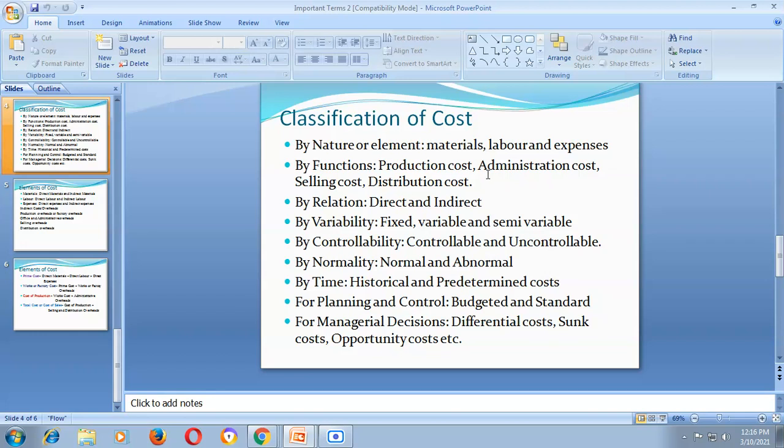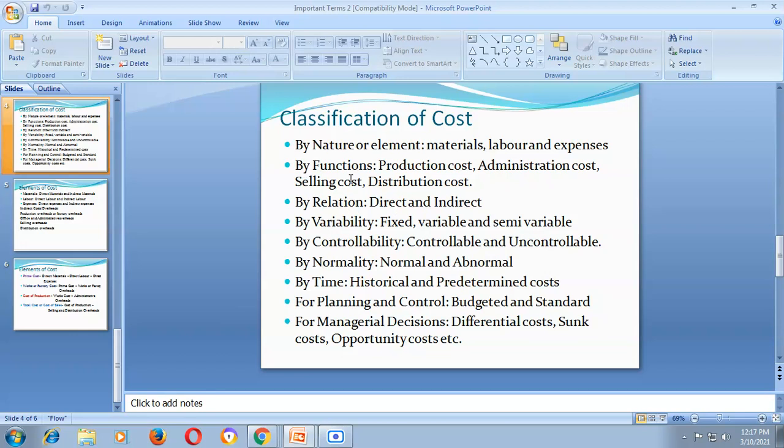Whatever cost is incurred for smooth functioning of the office and administration of the organization is called administration cost. The third category is selling cost. Selling cost is the cost of seeking to create and stimulate the demand, and of securing the orders.